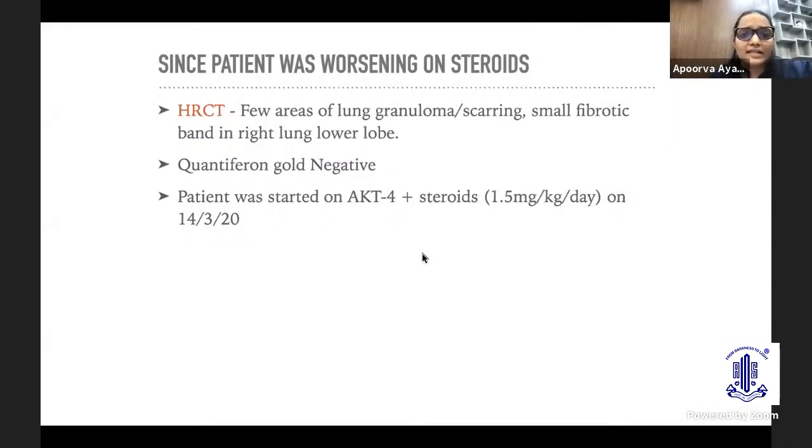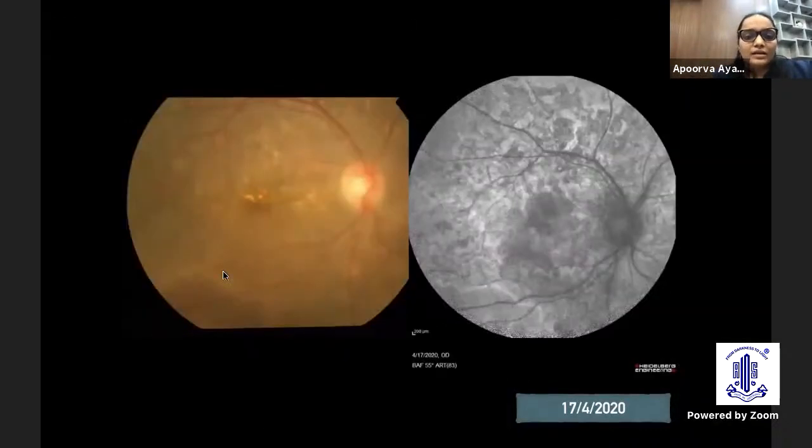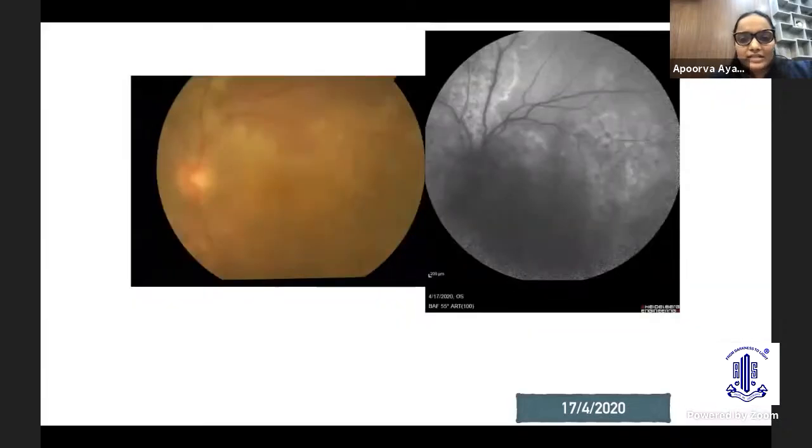This time we did a CT chest and we found some old scarring, and we presumed ocular tuberculosis and started on ATT with 1.5 mg per kg oral steroids. But again, lockdown chronicles, so right eye vision dropped, left eye vision also further dropped. This is like an aggressive bushfire of the eye, like I call. This is progressing relentlessly, and this is also progressing relentlessly.